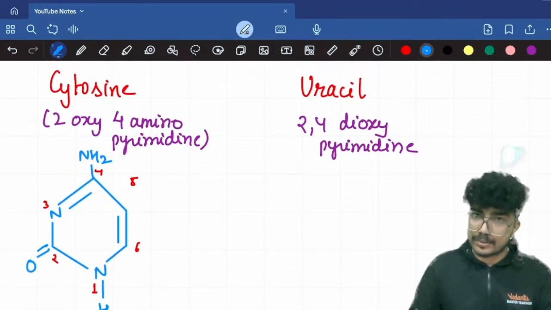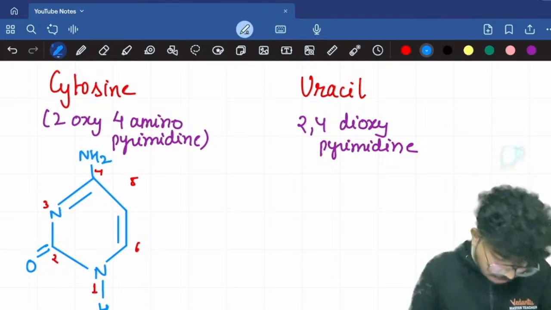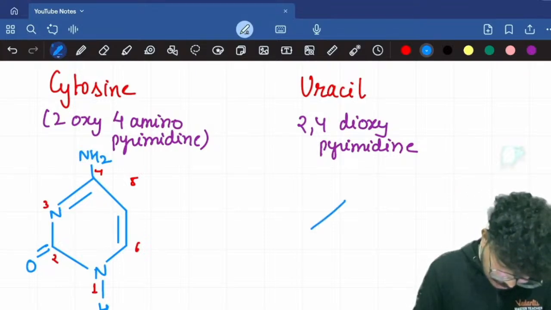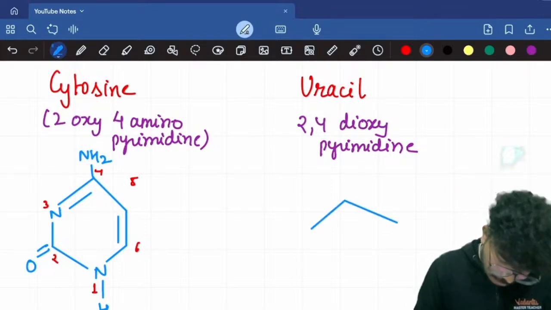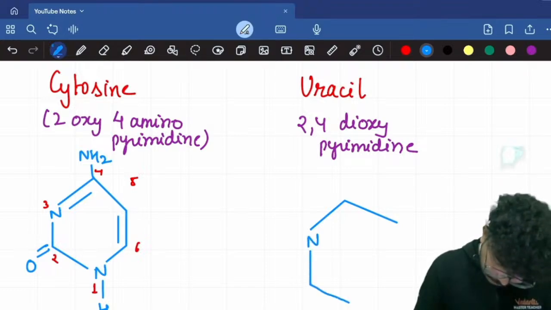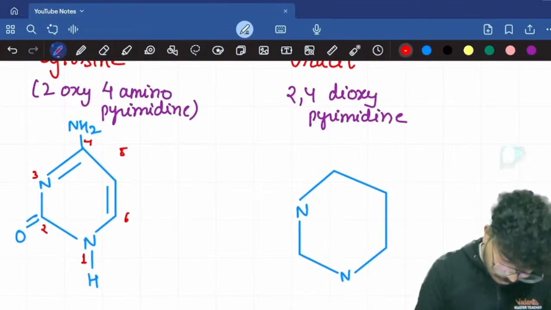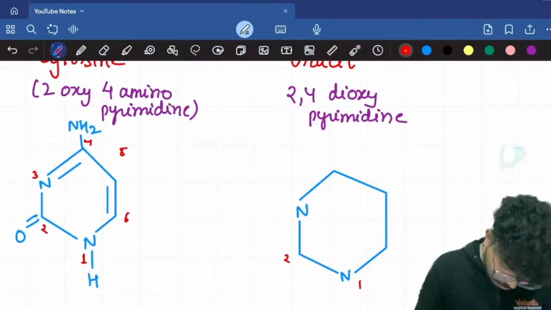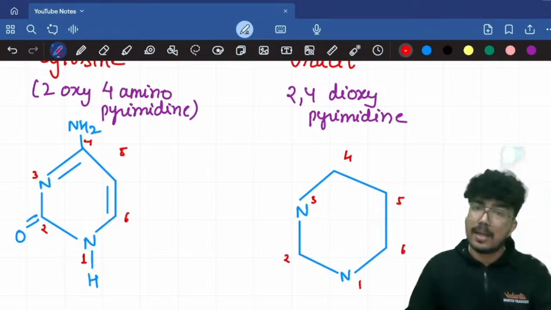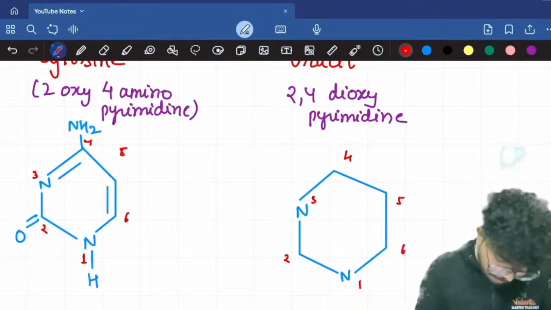Then comes the uracil. So 2,4-dioxypyrimidine, again I'll make the pyrimidine ring first. Then let's do the numbering now: 1, 2, 3, 4, 5, 6. So 2,4-dioxy.